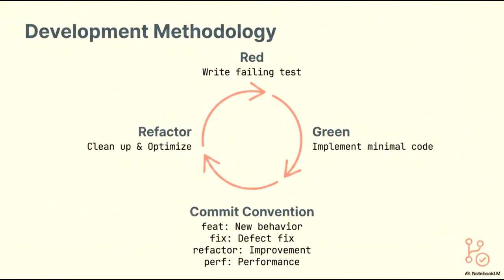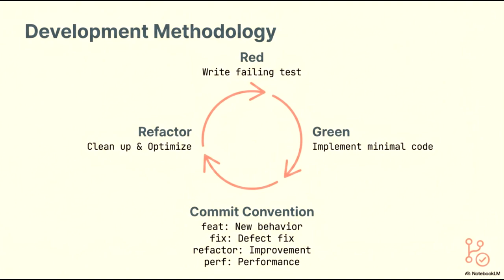This slide illustrates our development methodology, which is centered on the red-green refactor cycle. This process begins with the red phase, where we write a failing test to define a specific new behavior. We then proceed to the green phase, implementing the minimal amount of code required to make that test pass. Finally, the refactor phase allows us to clean up and optimize the code for better maintainability, without altering its functionality.